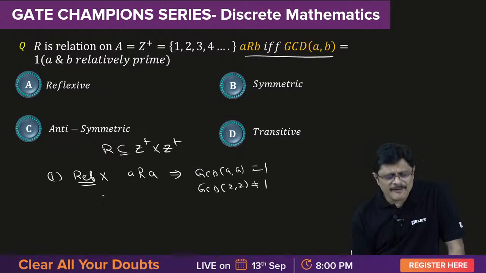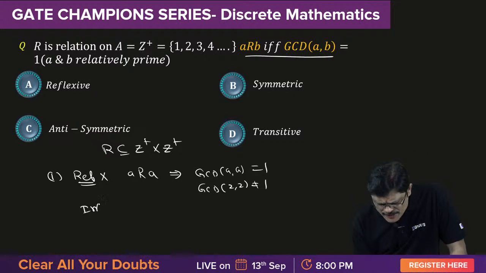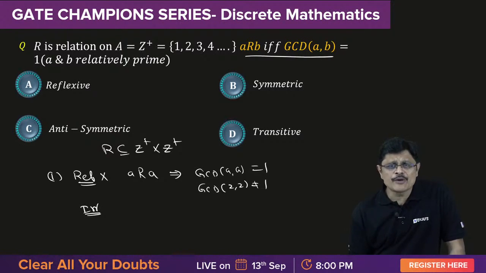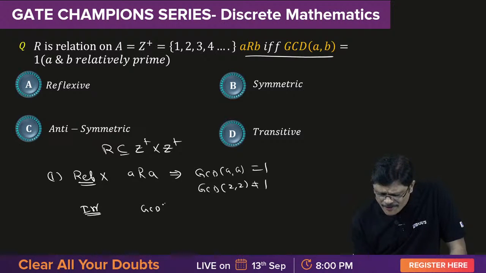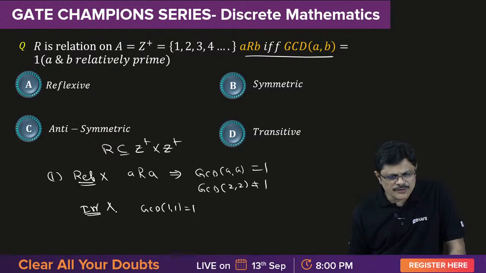Now it is not reflexive. It is not irreflexive also, because GCD of 1 and 1 is 1. Because of that it is not irreflexive also.